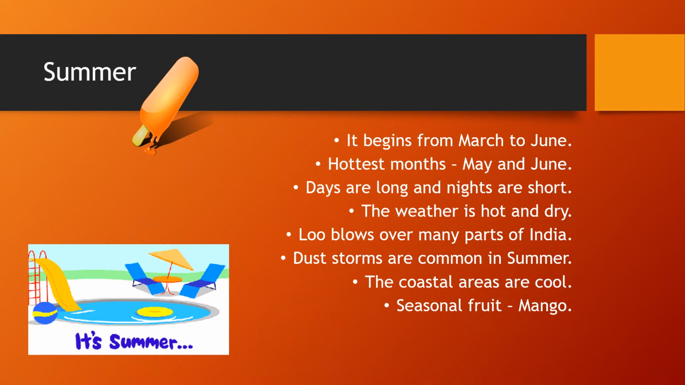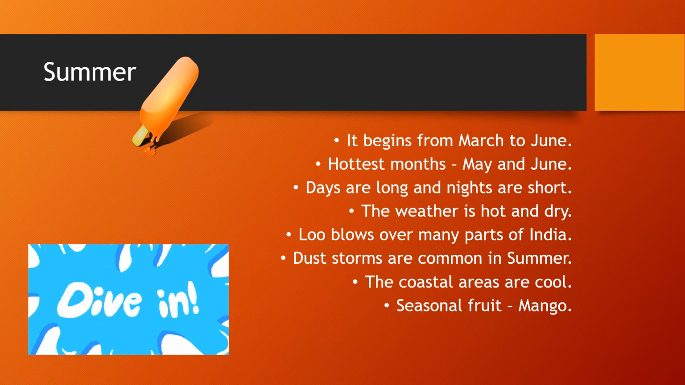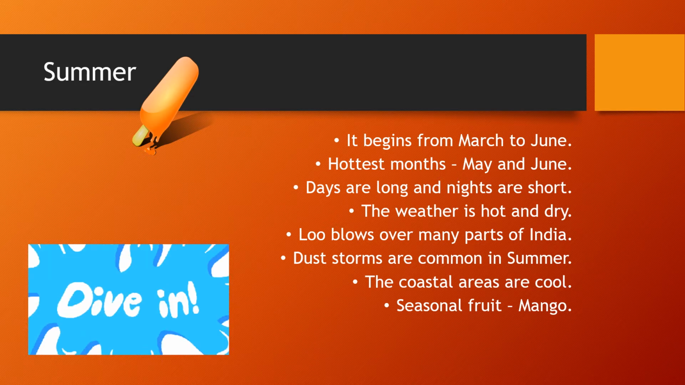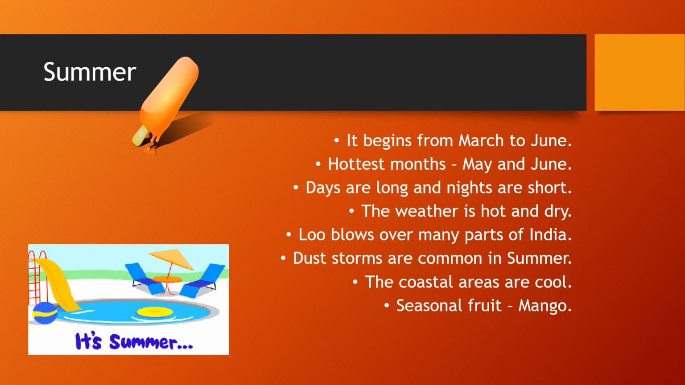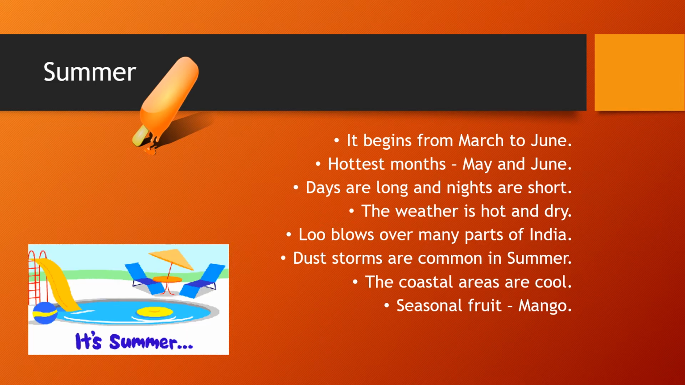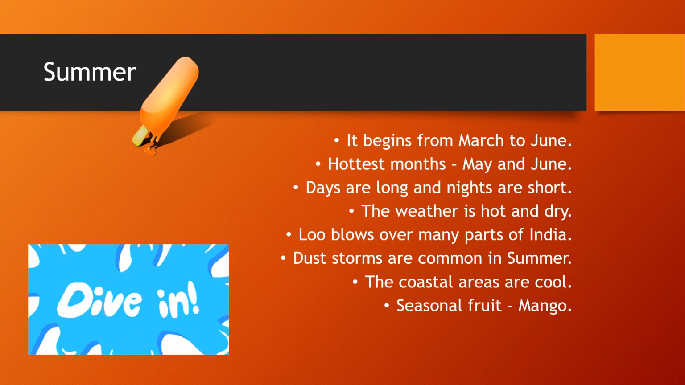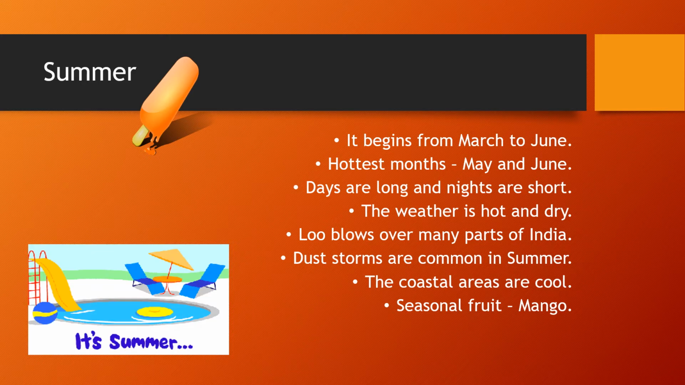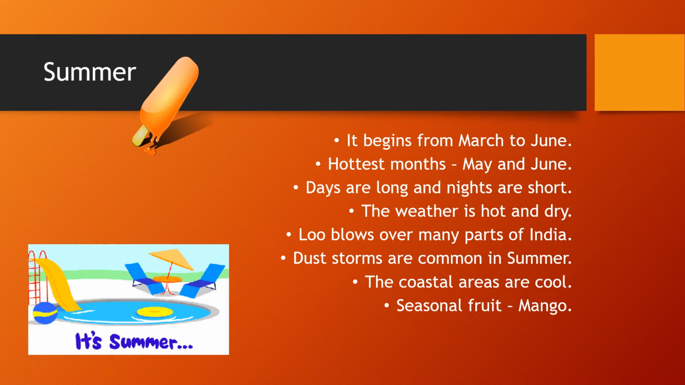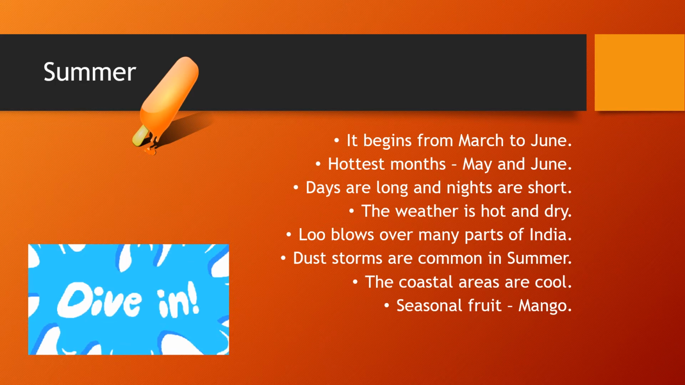In some parts of India, hot and dry winds blow. These hot and dry winds are known as loo. They blow in most parts of India. Dust storms are common features which we can observe in the summer season. When strong winds blow, they bring a lot of dust with them. So these dust storms are very common in the summer season.